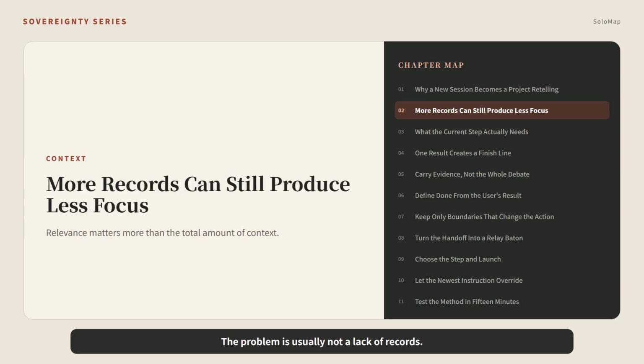The problem is usually not a lack of records. There may be chat archives, specifications, commits, notes, and issue threads everywhere. The problem is that none of them has been organized around the action in front of you. More context does not automatically create better understanding. Irrelevant history competes with the few constraints that actually determine the next move.